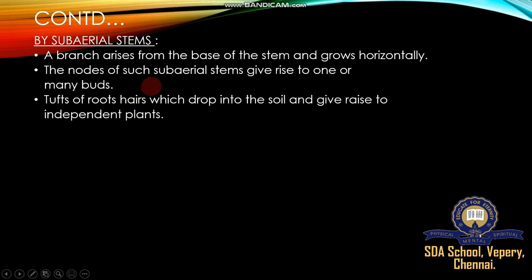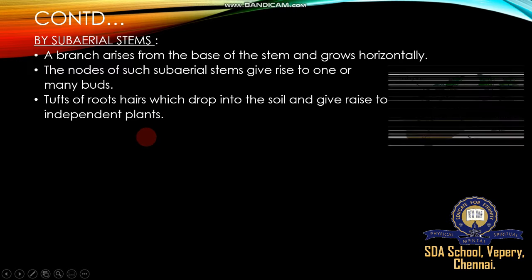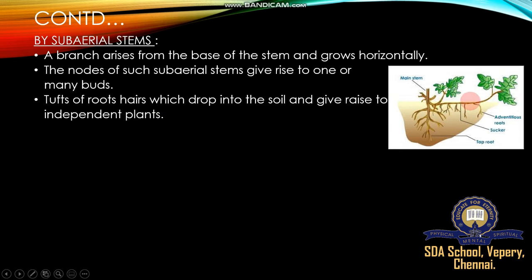Where the plant part drops inside the soil, that area produces a tuft of roots. If the stem breaks from other branches, the plant goes on to an independent life. An example is given here: the stem is completely horizontal in growth.